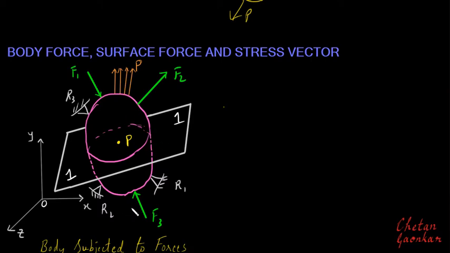But for the time being, we need to identify how many types of forces this body is subjected to. For this, we will see how many types of forces in general can act on a body. The first kind of force which can act on a body is called body force.